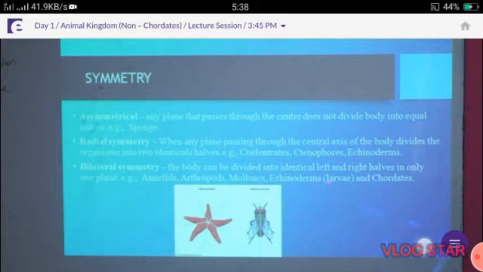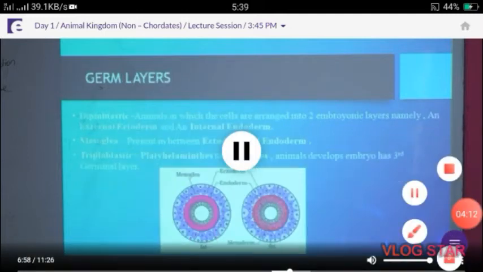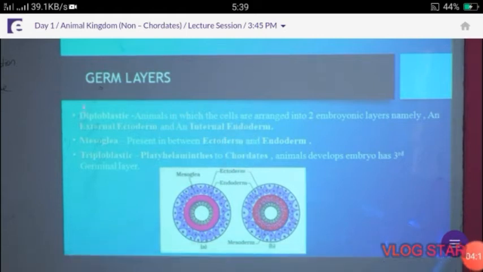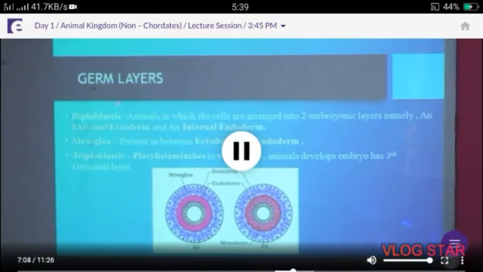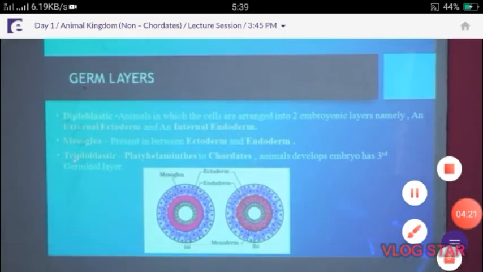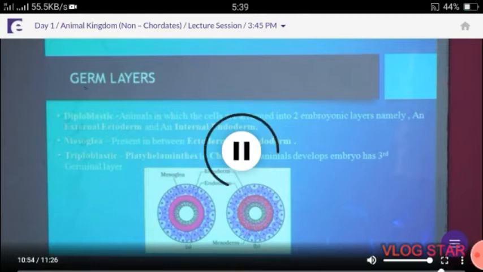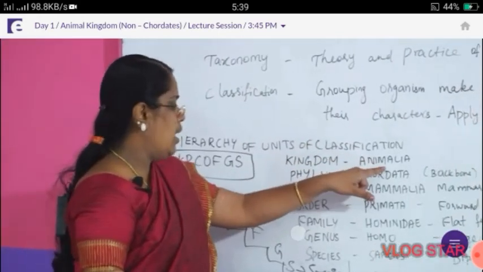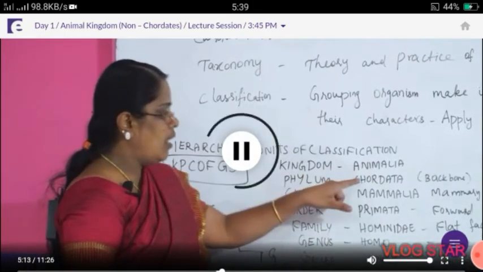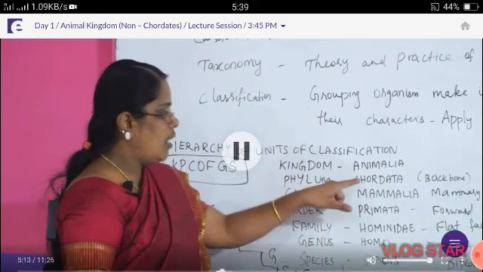And then germ layers. There are two types of germ layers, diploblastic and then triploblastic. Animalia, phylum Chordata.